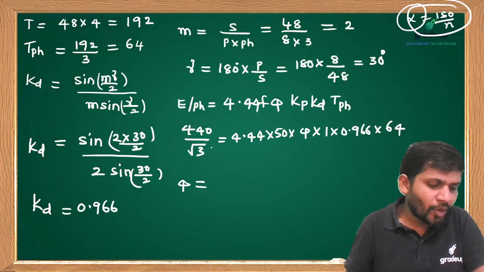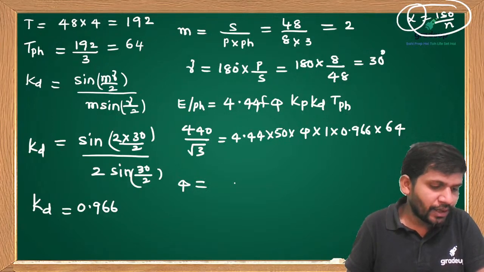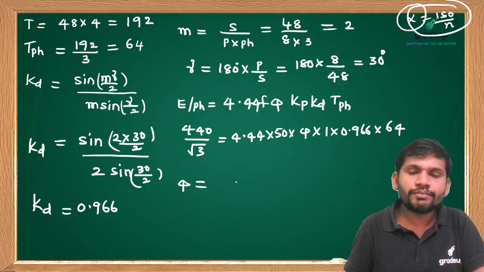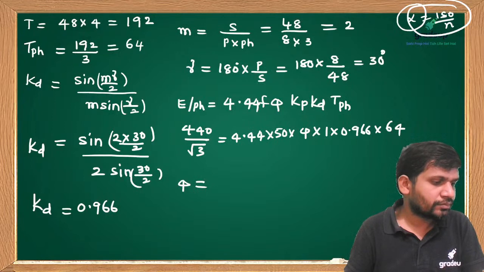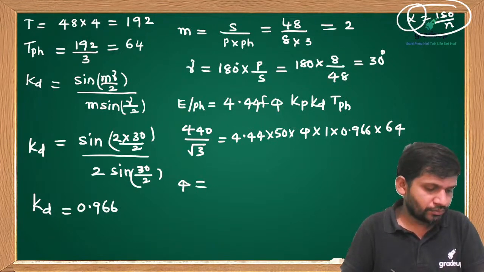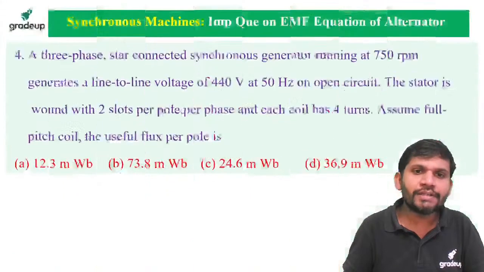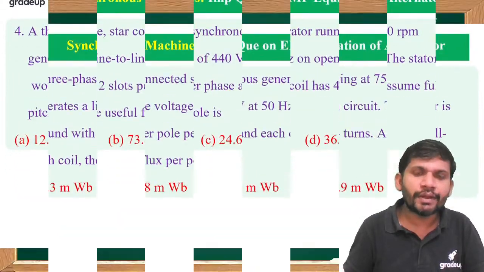Can anybody tell how much flux you got, students? Amit Das, you got 18.6 milliweber. Any answer? All of you got the same answer?